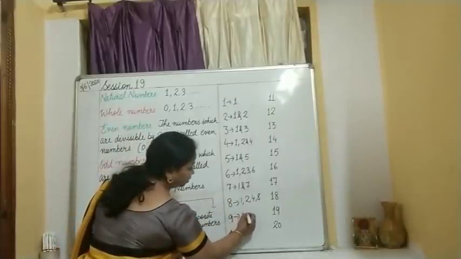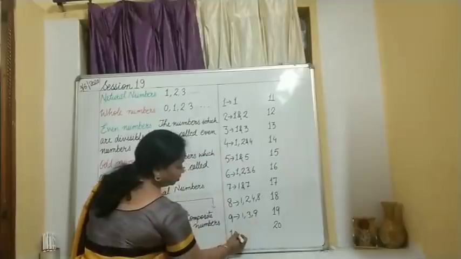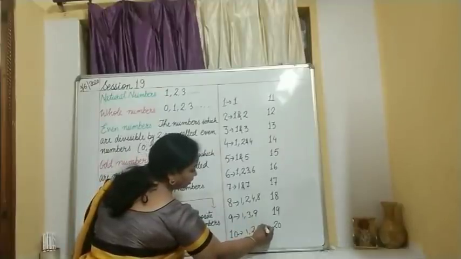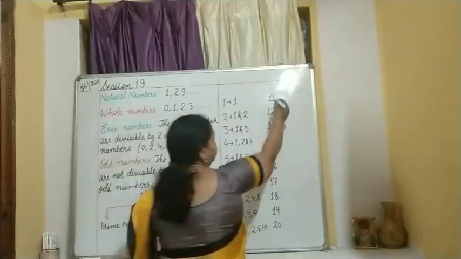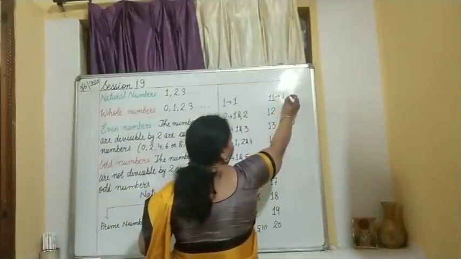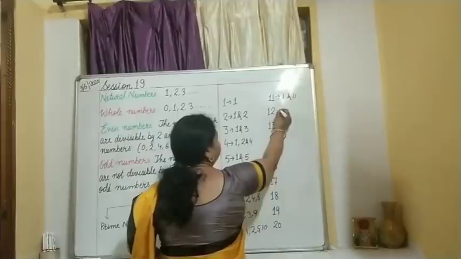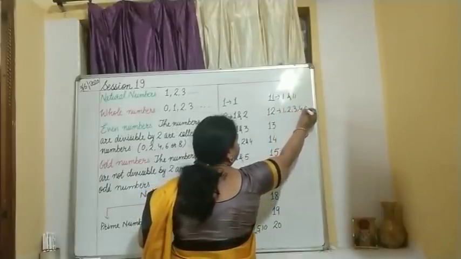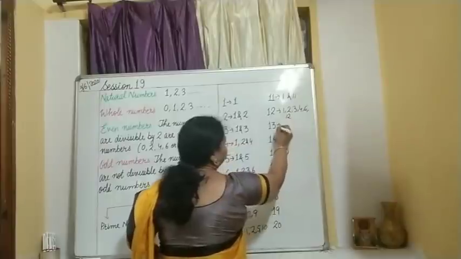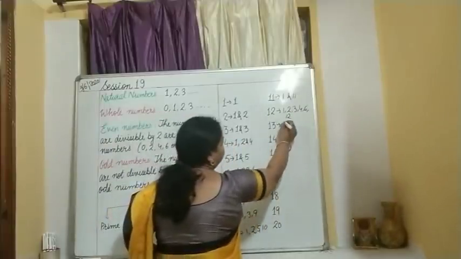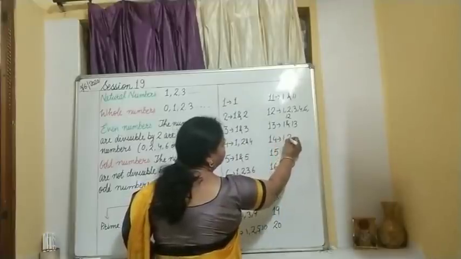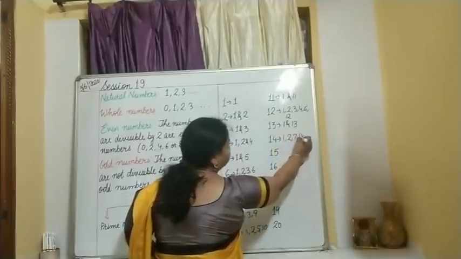9, 1, 3, 9. 10, 1, 2, 5, 10. In yesterday's class, I have already told you what the factors are, okay. 1 and 11 for 11. For 12, 1, 2, 3, 4, 6, 12. Many factors, isn't it? For 13, 1 and 13. For 14, 1, 2, 7, 14. Okay.